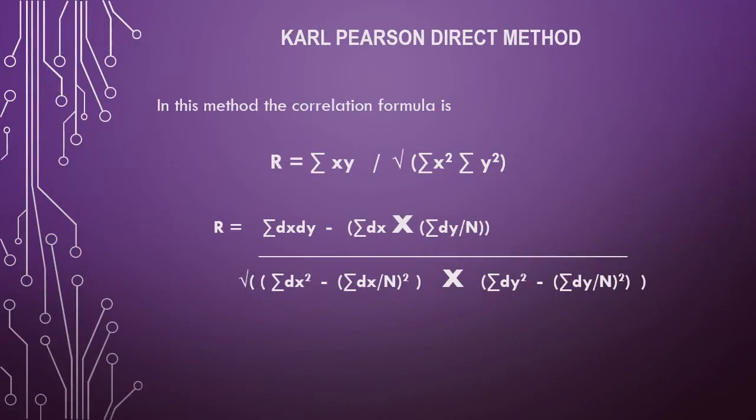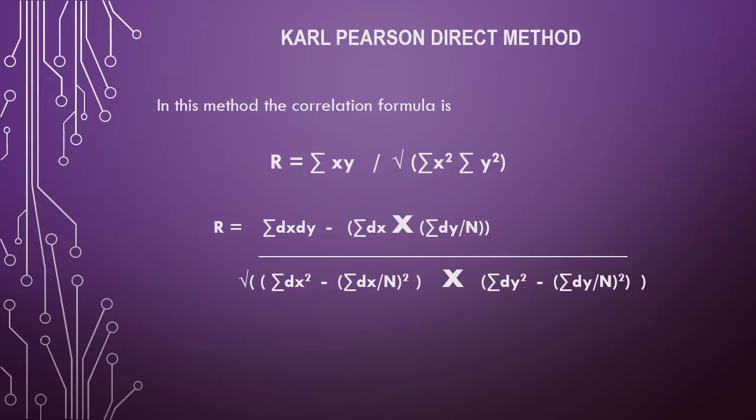So the various methods which we can use for the purpose of knowing the correlation between the variables is the Karl Pearson method. In this method, the correlation formula is r = summation of xy divided by the square root of summation of x square into summation of y square. So here the square root applies to the whole of the denominator.